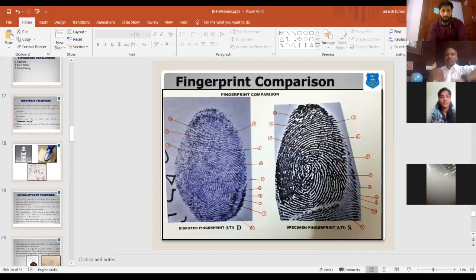Hello, everyone. Myself, Adarsh Mishra from Brilliant Forensic Investigation. So, today we are going to learn about the fingerprint, how it is developed. I'm just sharing a screen on fingerprint examination.